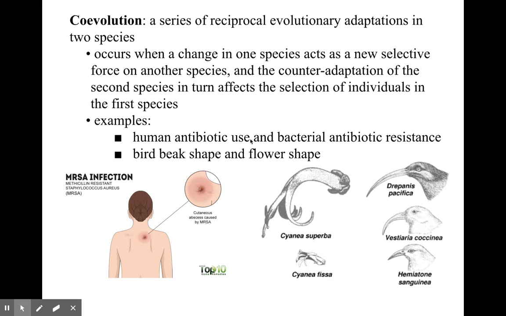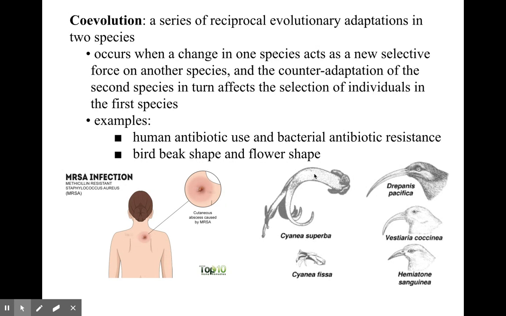Human antibiotic use: what we see is the more we take antibiotics, the bacteria that survive are resistant to our antibiotics. And so this shows you the MRSA infection, which some people know as the flesh-eating bacteria. It's resistant to our antibiotics, which is what makes it dangerous because it's hard to get rid of since we don't have the drug to kill it.